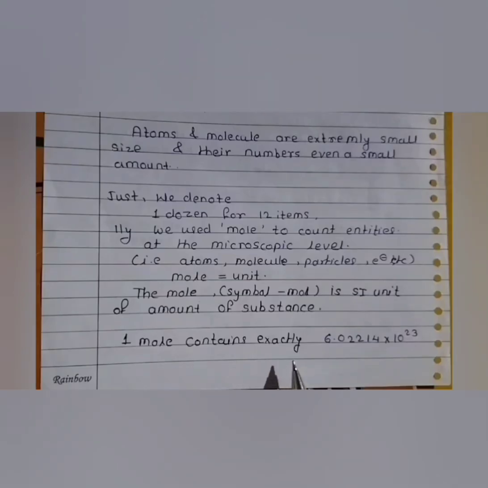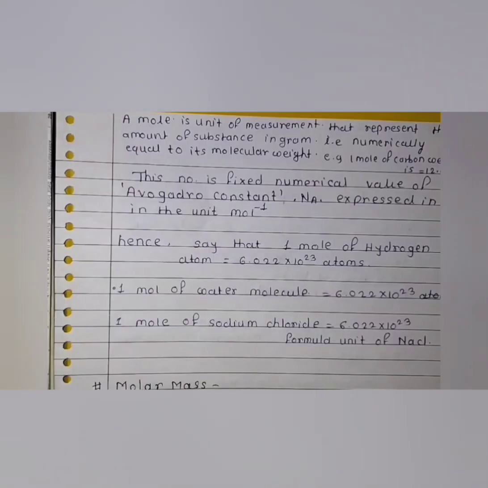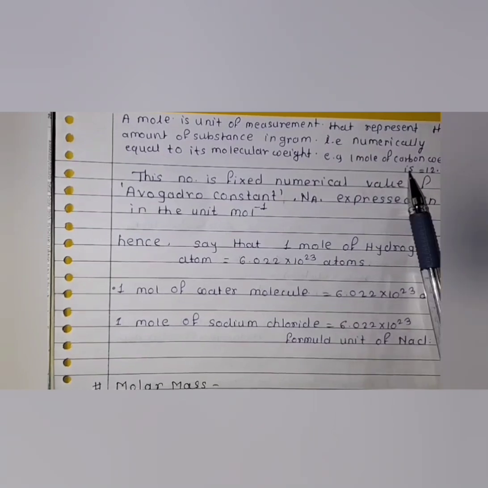1 mole contains exactly 6.02214 × 10^23 entities. 1 mole is a unit of measurement that represents the amount of substance in grams that is numerically equal to its molecular weight. For example, the weight of 1 mole of carbon is 12.011 grams.